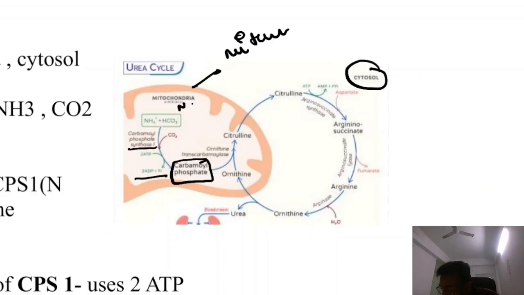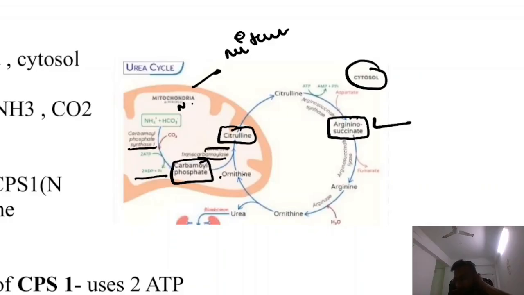Now carbamoyl phosphate and ornithine form citrulline by the help of the enzyme ornithine transcarbamylase. Citrulline is converted to argininosuccinate. So if you want to remember the enzymes, argininosuccinate is formed first, so the enzyme before it is argininosuccinate synthetase, and the enzyme after it is argininosuccinate lyase. First it is formed, then it is broken down.